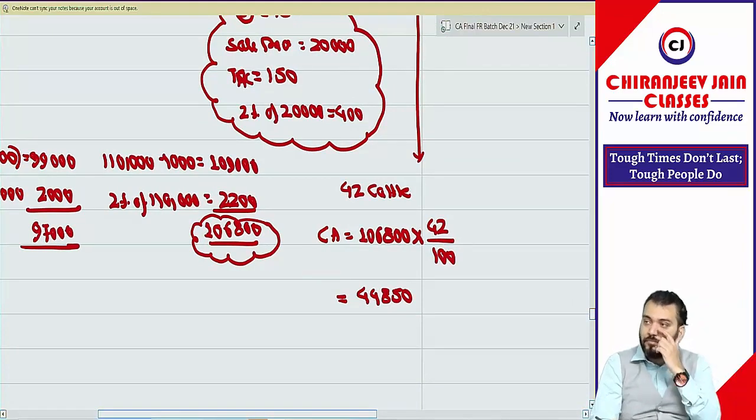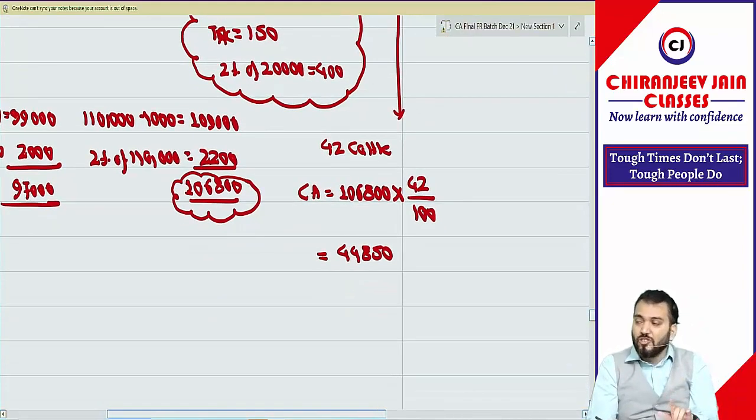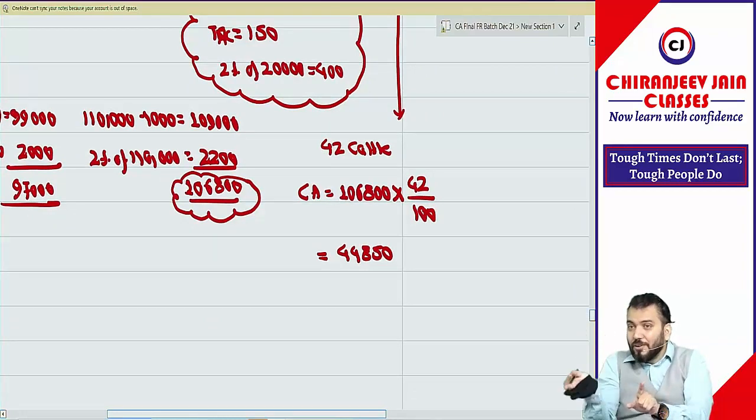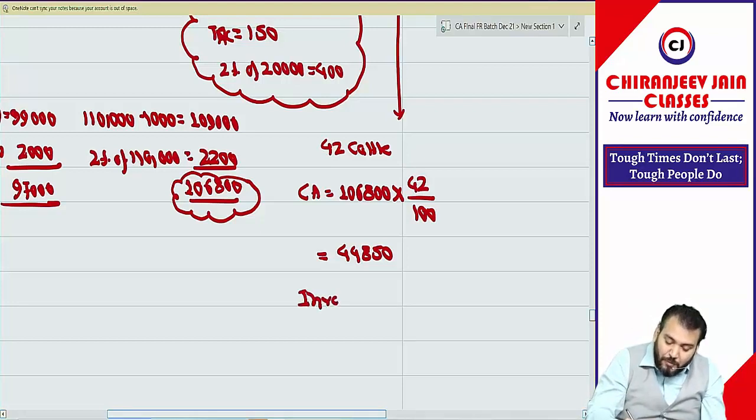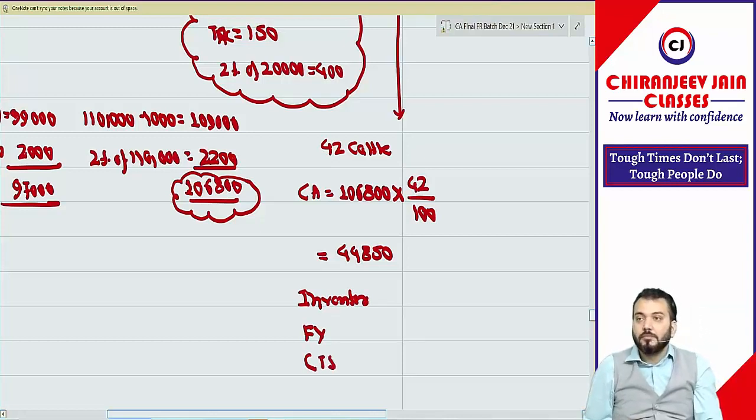Got it? So these 42 cattle are de-recognized at carrying amount. But we recognize inventory, and we need to recognize it at fair value less cost to sell on that day.